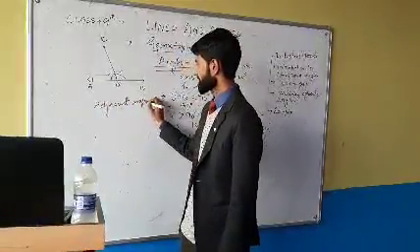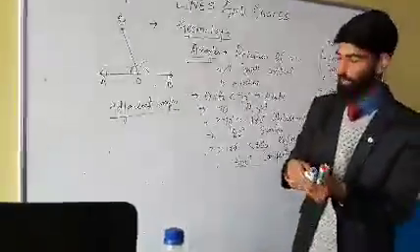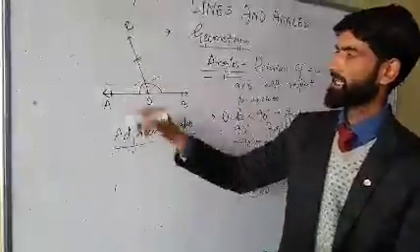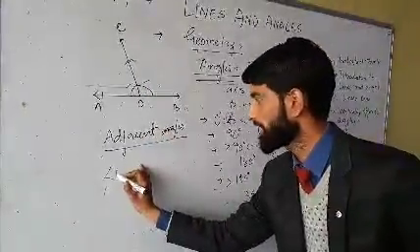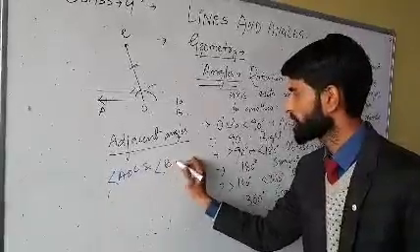Why adjacent? Because in these two angles we have got a common arm. I am naming these two angles, angle AOC and angle BOC.